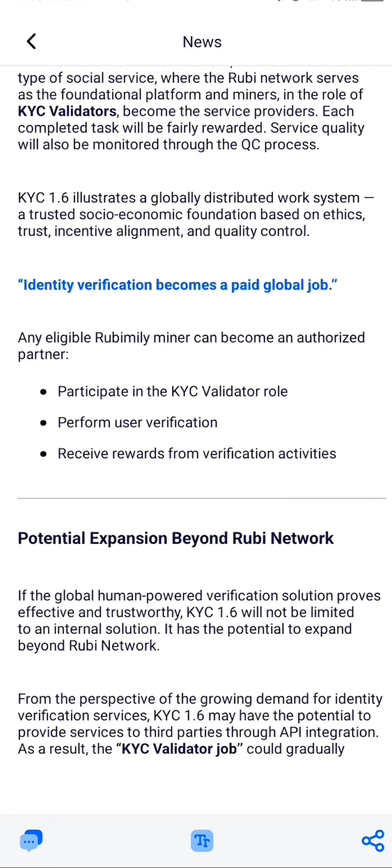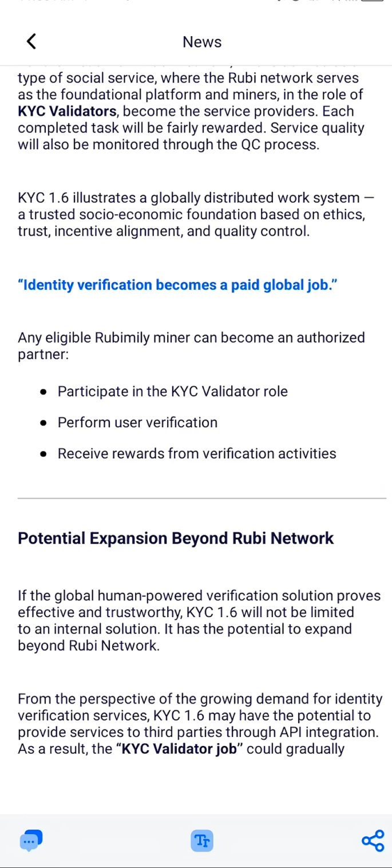Identity verification becomes a paid global job. So now any eligible Ruby member can become an authorized partner. So that answers the question: who are those that can become validators? Who can be qualified for it? So they say everybody can be qualified.